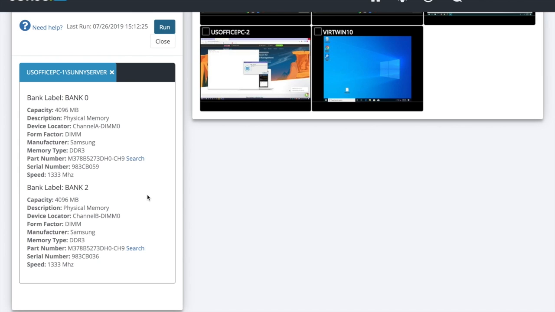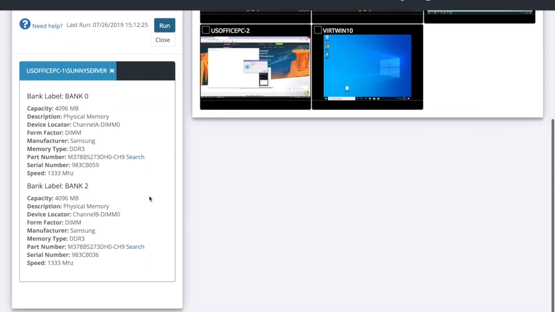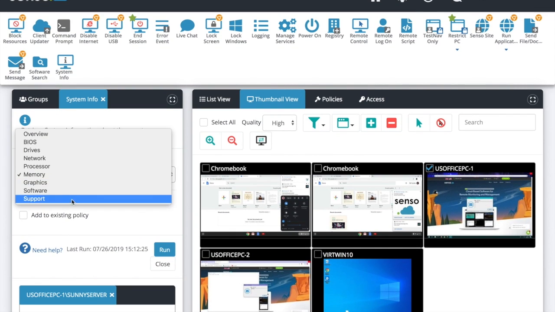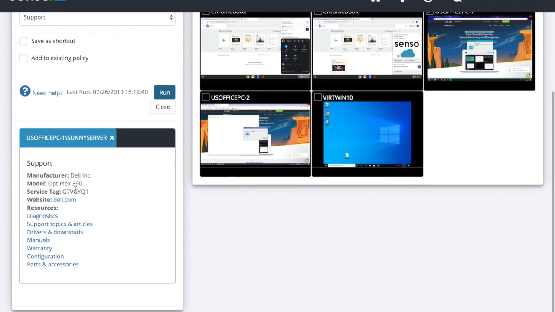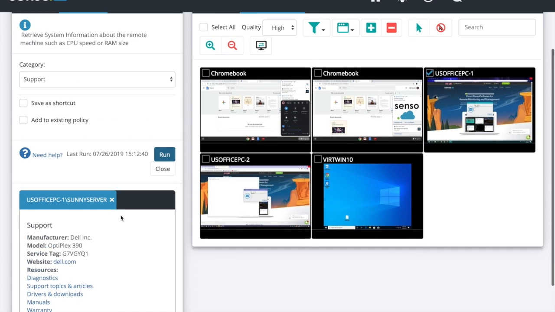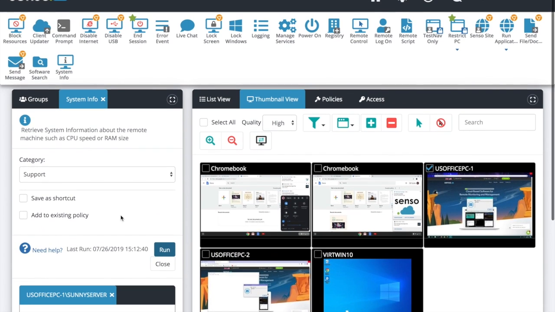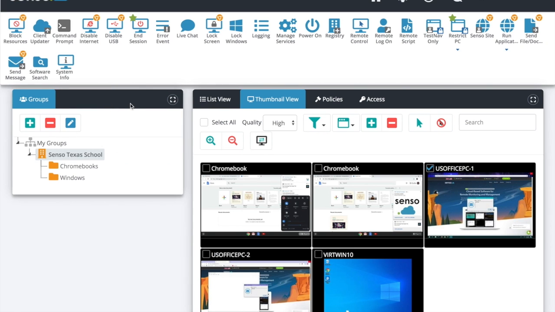I can search for this part right here. I don't have to go physically touch that machine and open it up. Also, you could go down to support, where you can get the service tag number, Optiplex 390, here's the service tag, go straight out to the site, get the information I need to service that device. So these are some of the very specific networking tools that we have available.